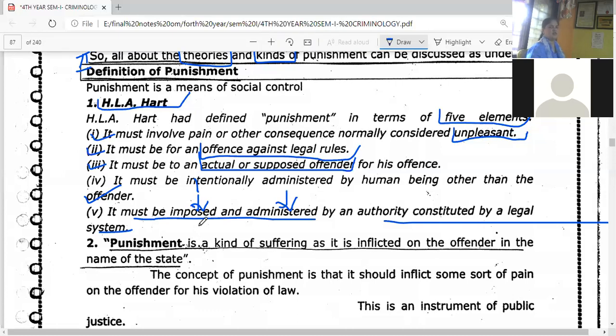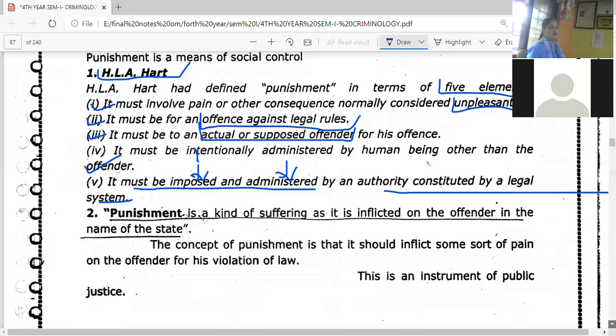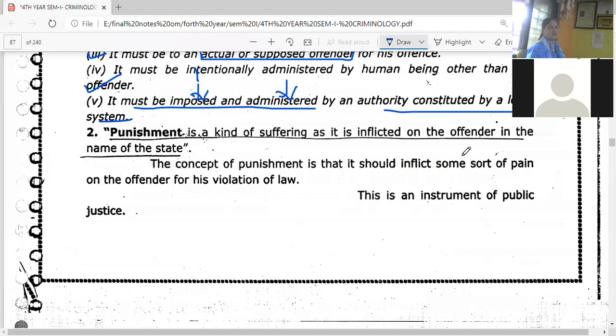That is the definition given by HLA Hart. Now the second definition of punishment: punishment is a type of suffering as it is inflicted on the offender, and punishment is inflicted back against him.